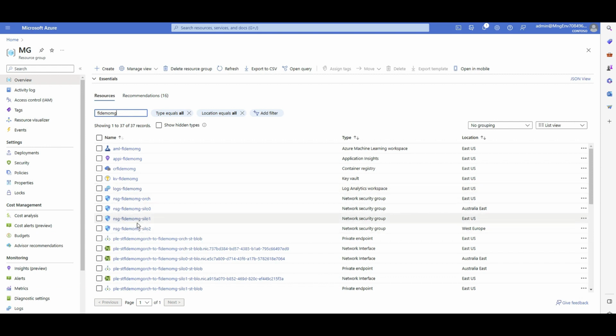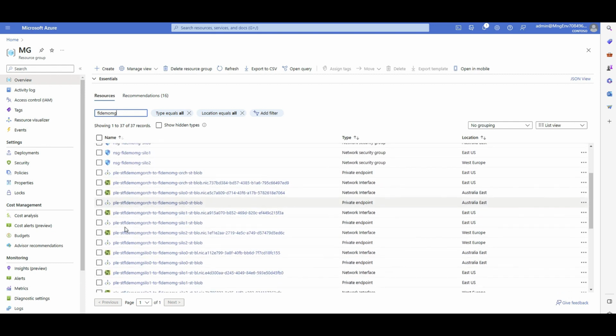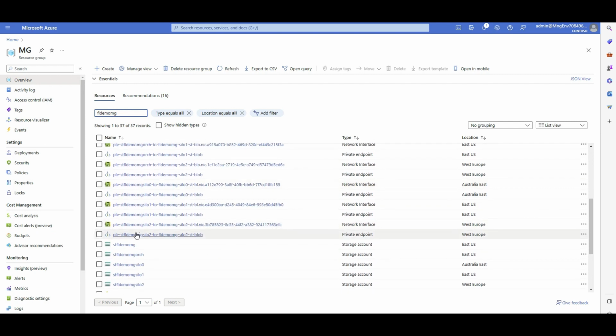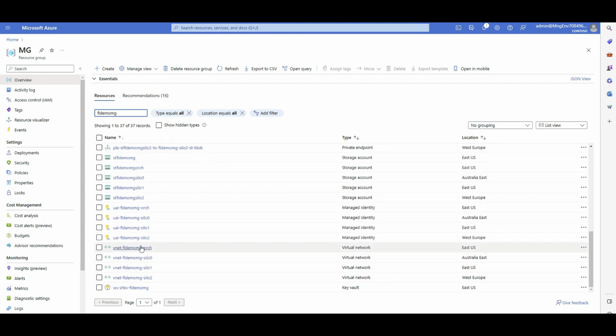Now you can see that it also created 4 different private endpoints. Let me count: 1, 2, 3, 4, actually more than 4, because it's not just for the computes. It created silo 0, silo 1, and silo 2. So 3 silos. These are different portions of my data set that are in different regions. These are those mobile devices, or those hospitals, that have their own data set. For example, one of them is in Australia East, one in East US, and one in West Europe. And if I click on any of them, they have their own virtual network. There you go.